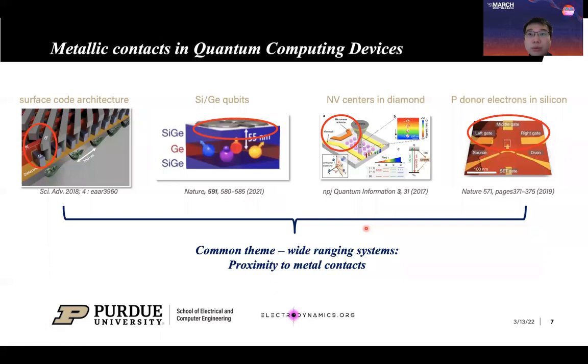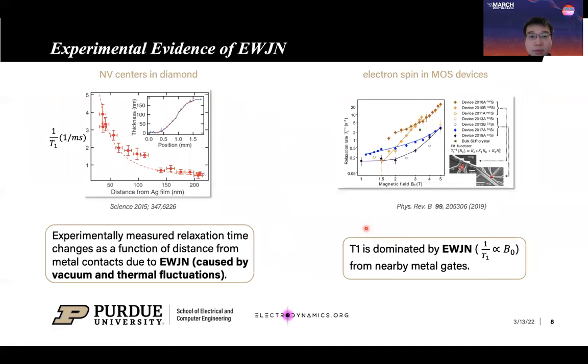To this end, we want to show different quantum computing devices in several different systems. One common theme we can observe is that they all rely on metallic gates for quantum operations, and the metals will intensify evanescent wave-Johnson noise in the device. Therefore, evanescent wave-Johnson noise commonly exists in a wide range of quantum computing systems.